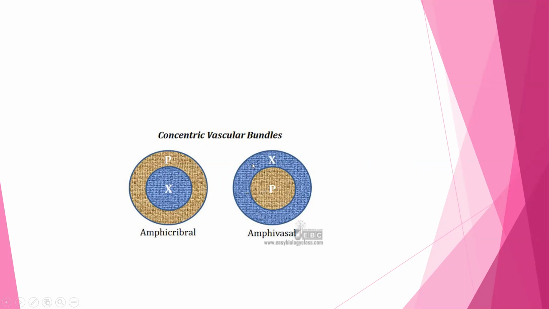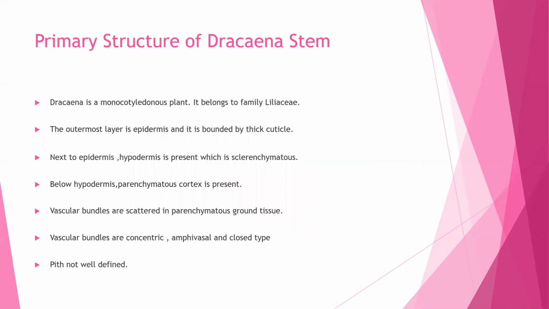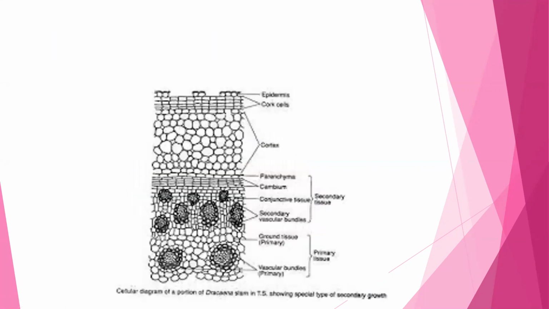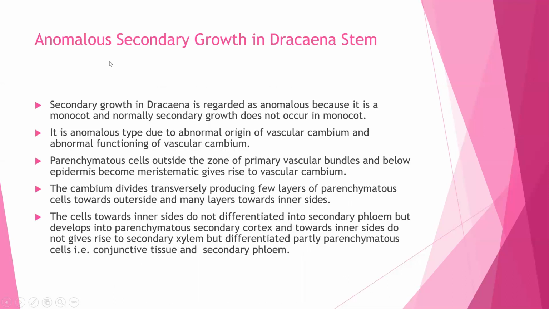So, in Dracaena stem, vascular bundles are concentric but amphivasal type. Again, closed type, that means cambium is absent in between the xylem and phloem. You can see here the transverse section of Dracaena stem, and this diagram shows the anomalous secondary growth. Now, let us understand anomalous secondary growth in Dracaena stem.